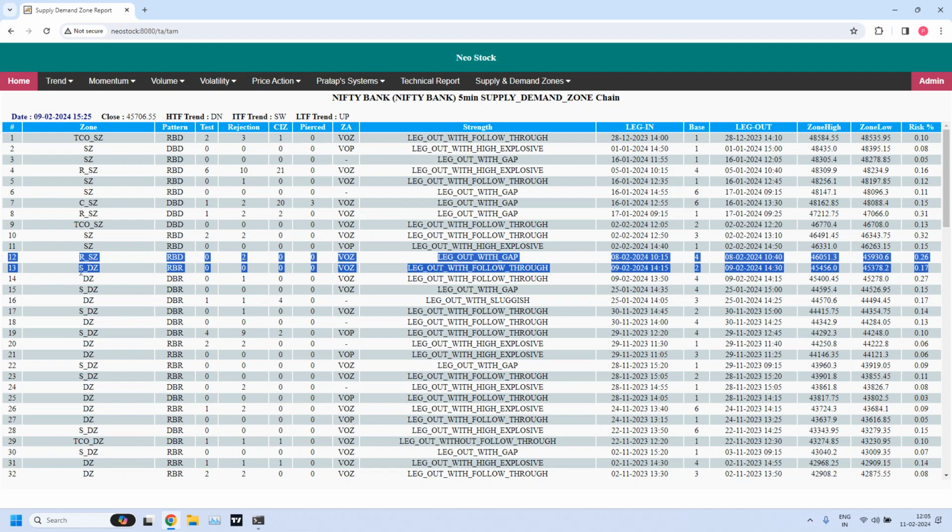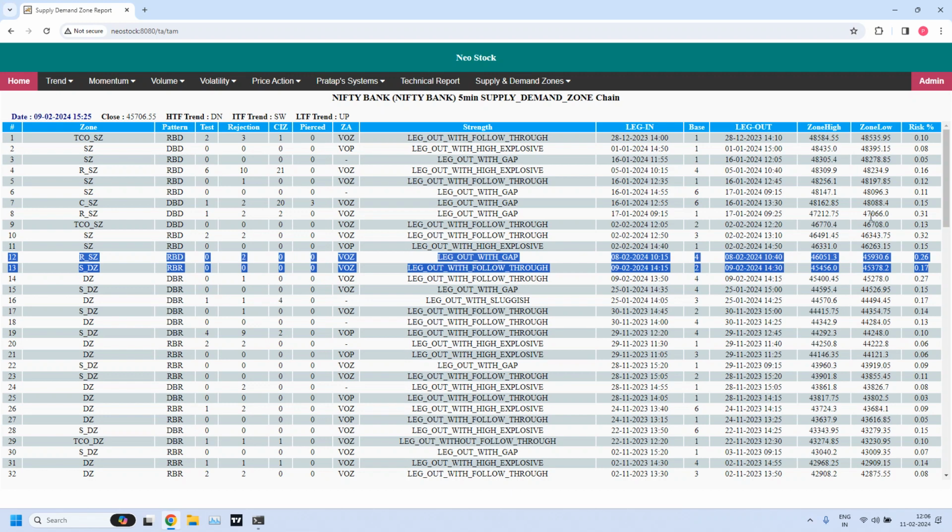See, let us assume, for example, if demand zone is violated, the next high liquidity is 15th. Probably there we may get support again. At what level? That is 44,595 to 44,526. Suppose supply zone is violated. What is the immediately available high liquidity supply zone? 8th one. Probably there we get the resistance. That is at 47,212 to 47,066 at that level.